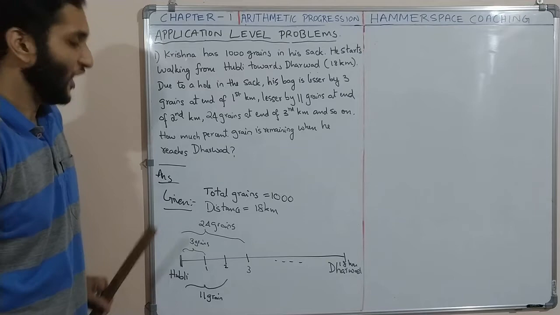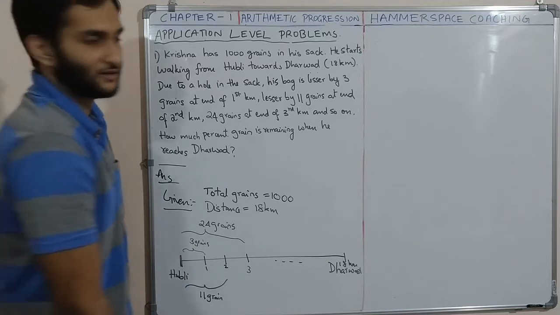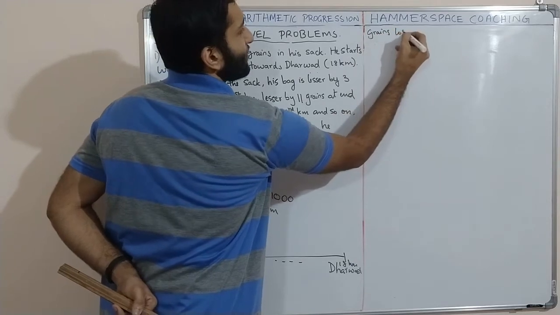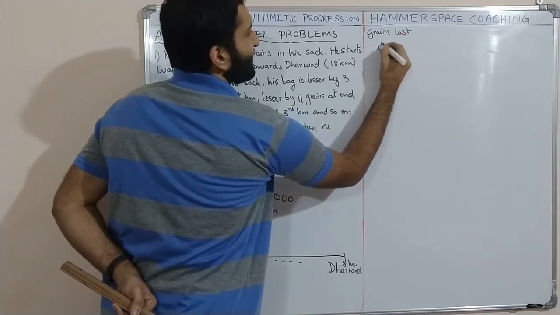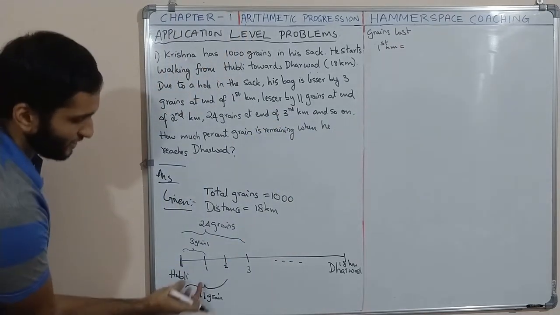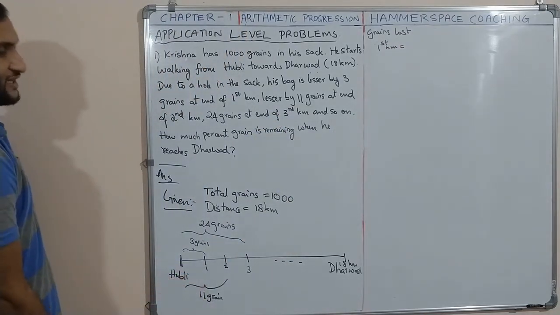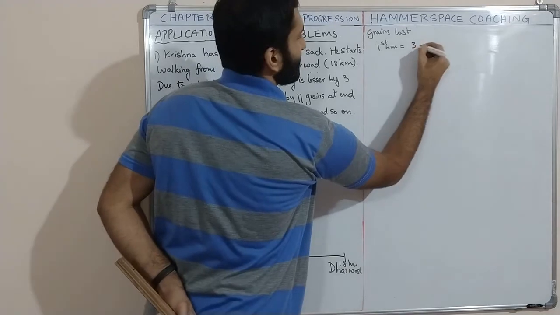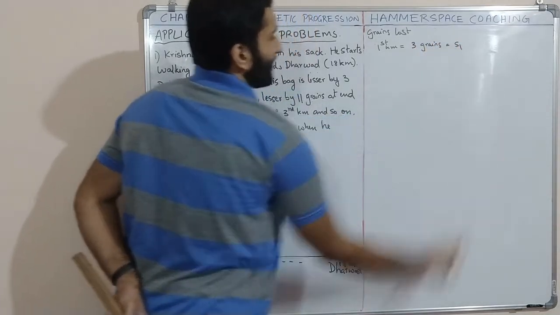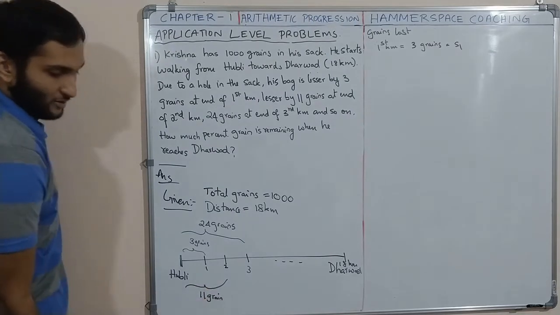So let us see how much he lost in the first kilometer. Grains lost in the first kilometer alone, he lost 3 grains. That is S1. What happens in the second kilometer?